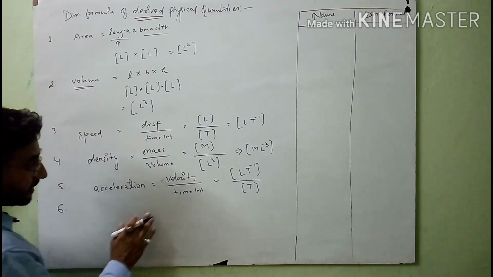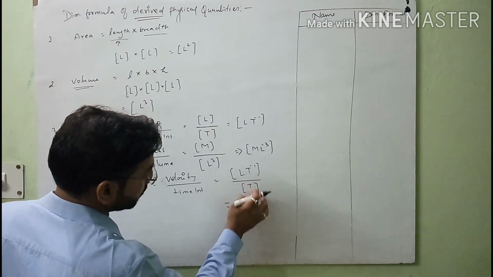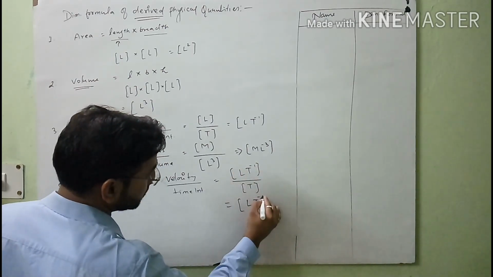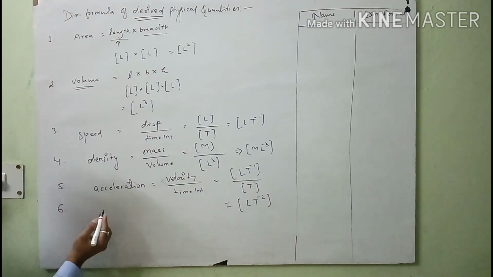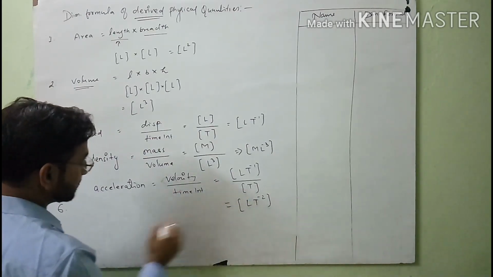So see, after this you will see here this T goes from denominator to numerator, it becomes minus 1, and minus 1 minus 1 is minus 2. The dimension formula for acceleration is LT minus 2.